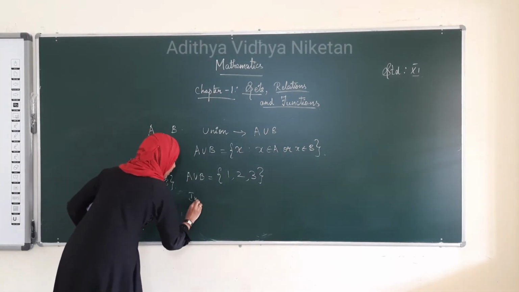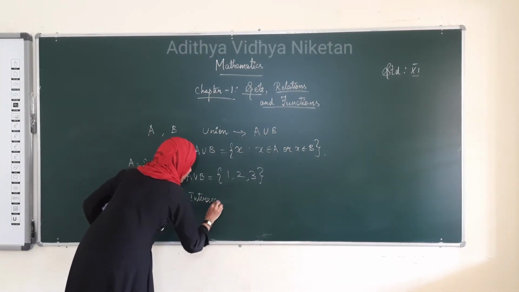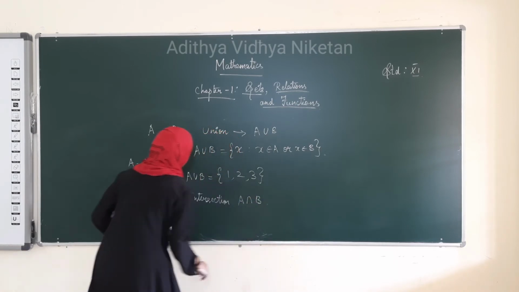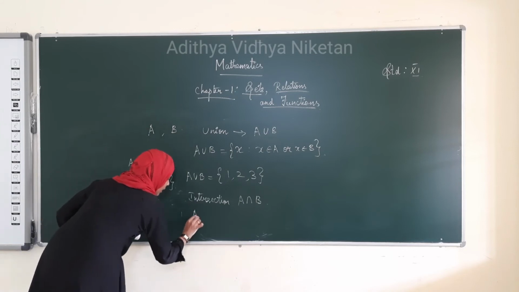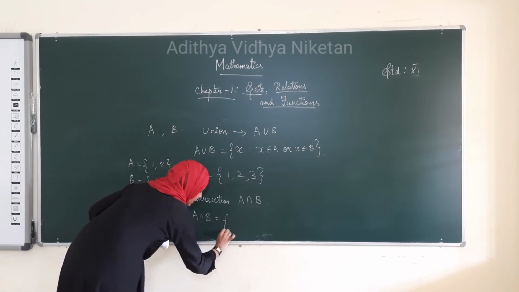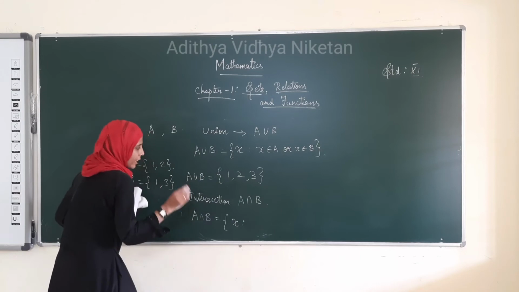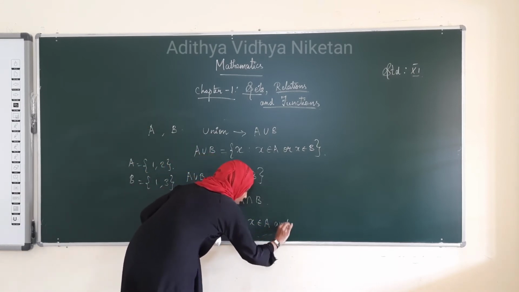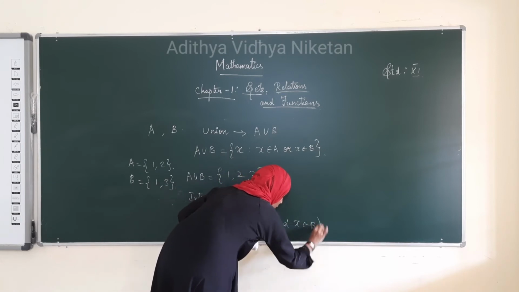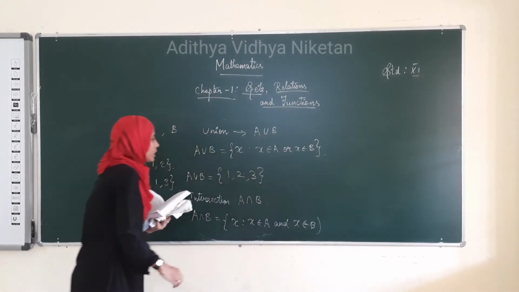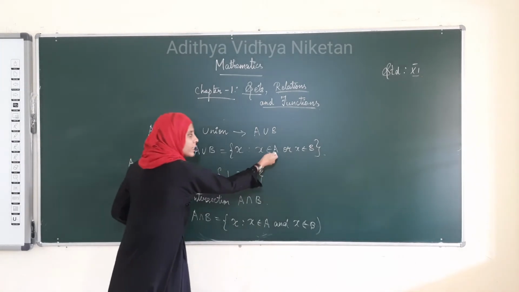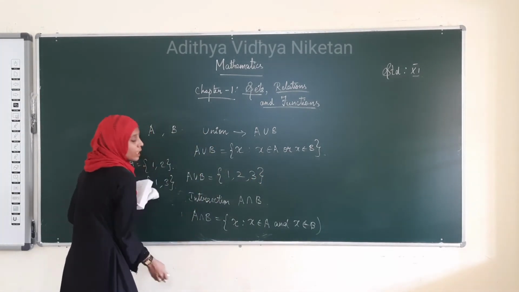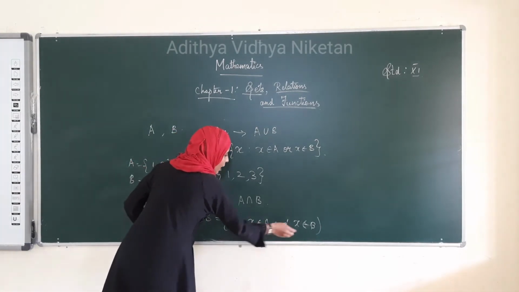Similarly, intersection. What is the symbol of intersection? Like this, A intersection B. A intersection B can be defined as the element X if X belongs to A and X must belong to B. See the differences? It may be in either A or B when it is union. When we take intersection, it must be in both A and B.